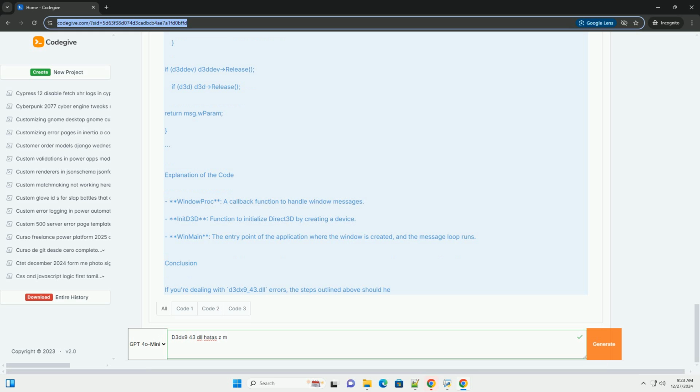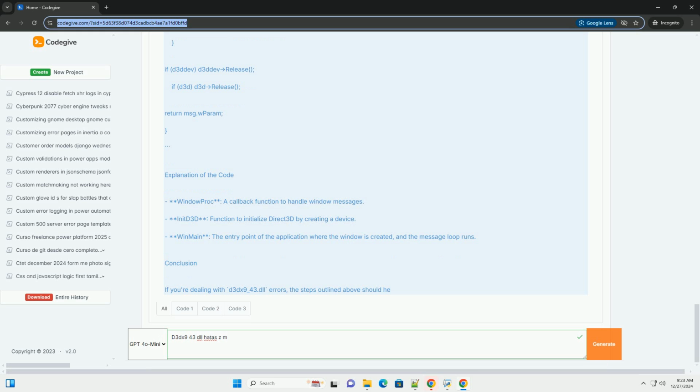Explanation of the code. WindowProc, a callback function to handle window messages. InitD3D, function to initialize Direct3D by creating a device. WinMain, the entry point of the application where the window is created, and the message loop runs.